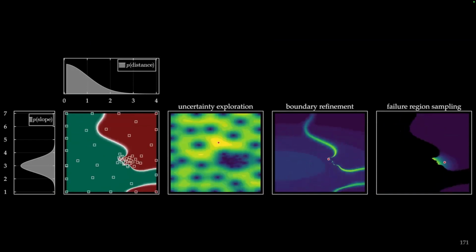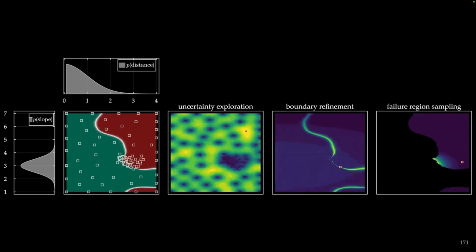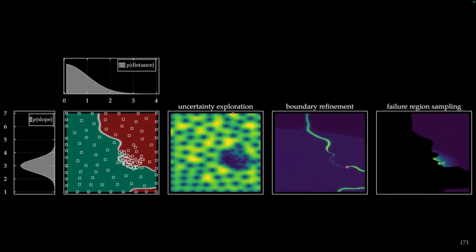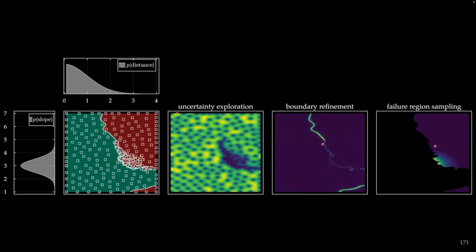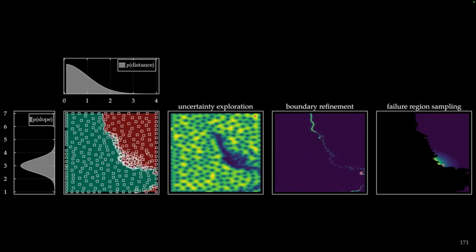Uncertainty exploration is going to bounce around this space to try to tamp down that uncertainty. Boundary refinement is going to start first at likely boundaries and then move its way out towards the edges. And then failure region sampling is going to just do that, sample from that failure region.